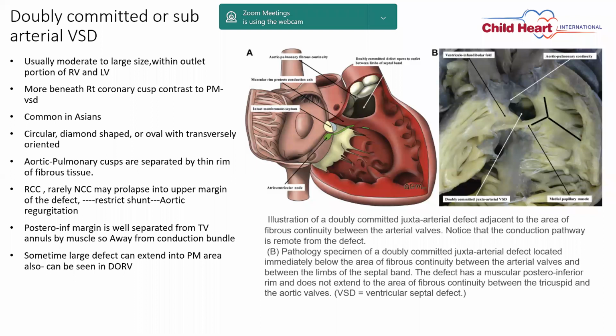That we will see later. Regarding the posterior inferior margin, as I've already spoken, the parietal band of the septum marginalis divides it from the perimembranous area, and that's why the conduction tissue is a little far. But be careful for a large VSD when there is a perimembranous extension.